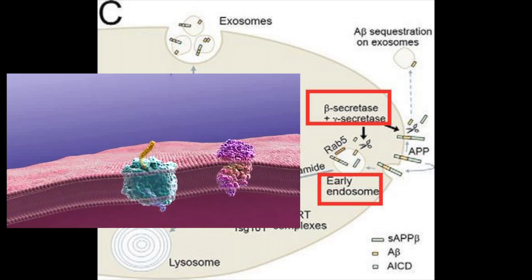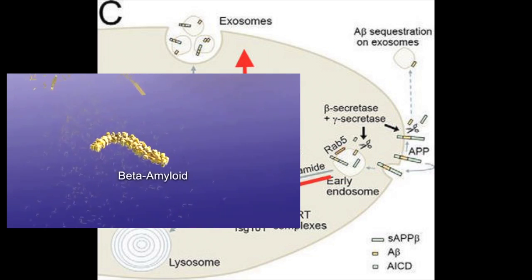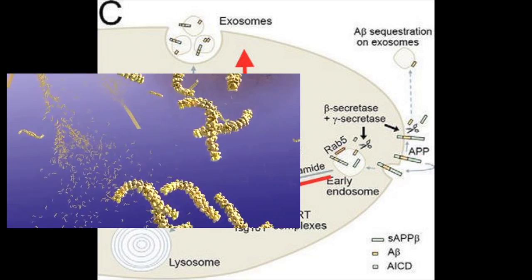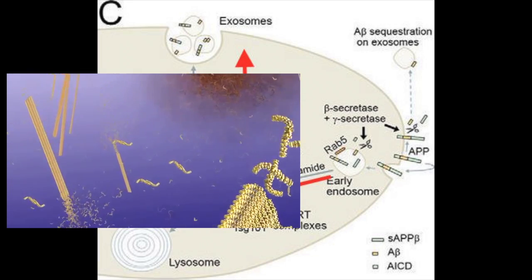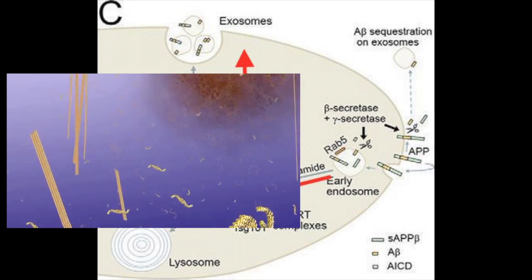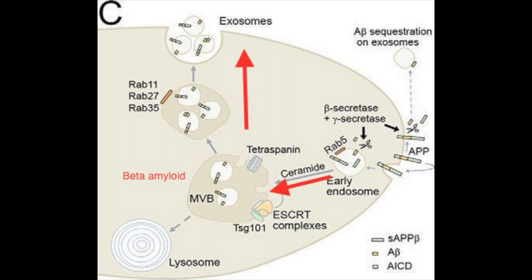From there, gamma secretase cleaves sAPP beta into amyloid beta, or Aβ. Amyloid beta is responsible for forming these aggregates, which are beta sheets that are self-assembled and propagated throughout the cell. From there, amyloid beta is trafficked into multivesicular bodies, and the cargo is released from the cytoplasm into the extracellular